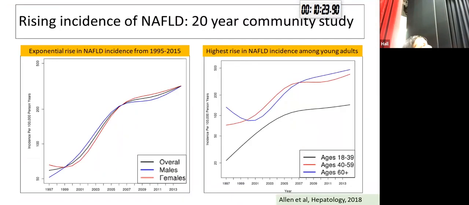We have this 20-year community study from Olmsted County in the United States. What we can see is that over the past 15 years, from 1997 to 2013, the incidence of NAFLD has gone up almost 7 times. Further worrisome is that the age group in which the incidence is rising the most rapidly is the youngest age group, below 40 years.